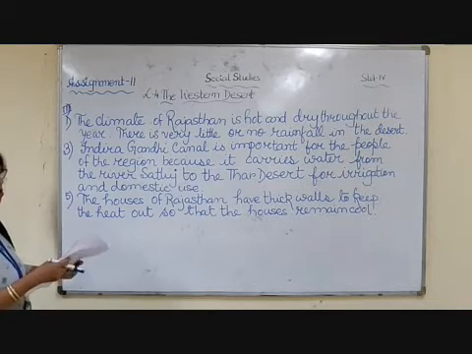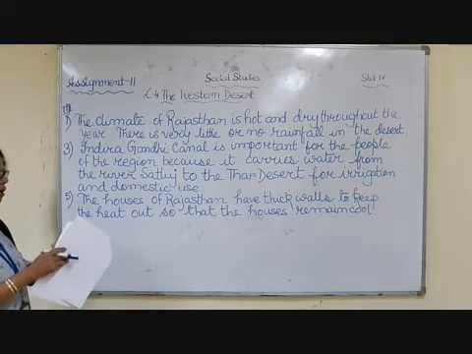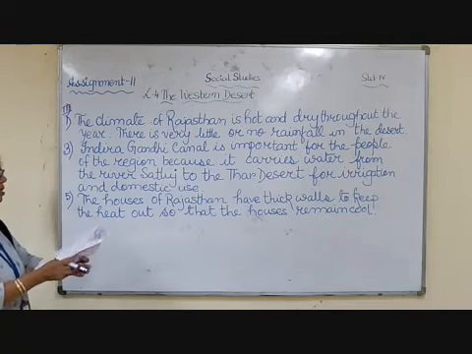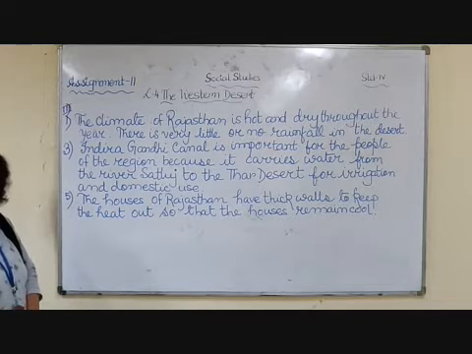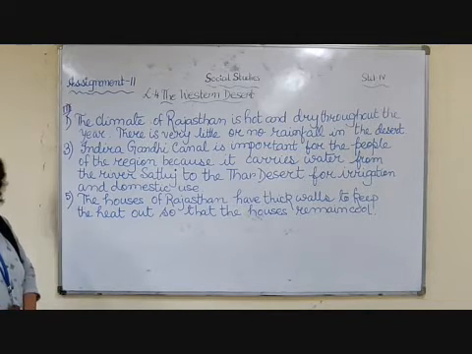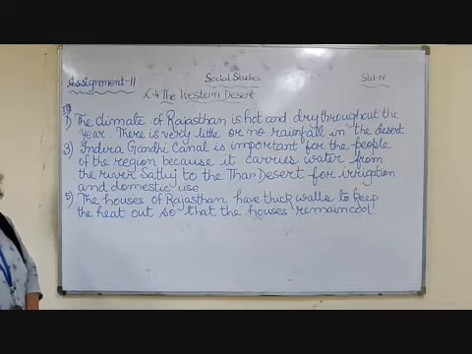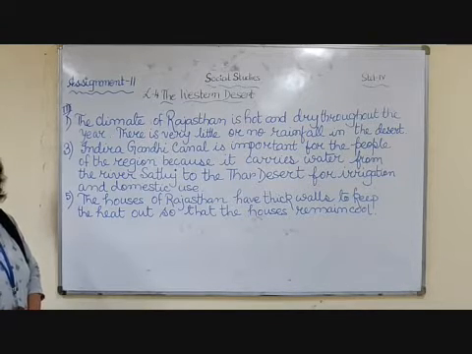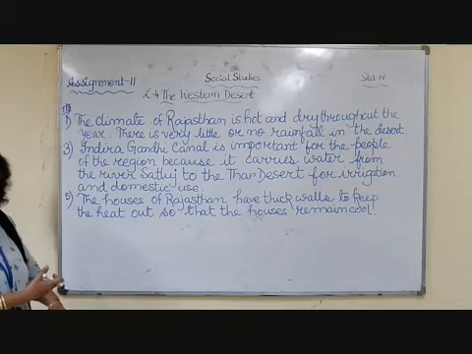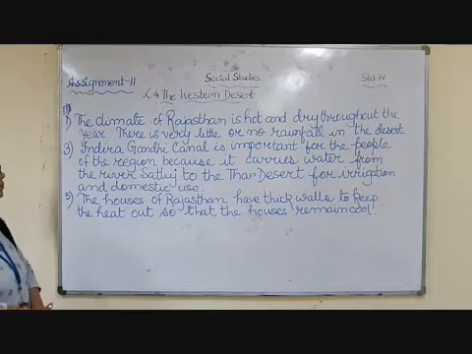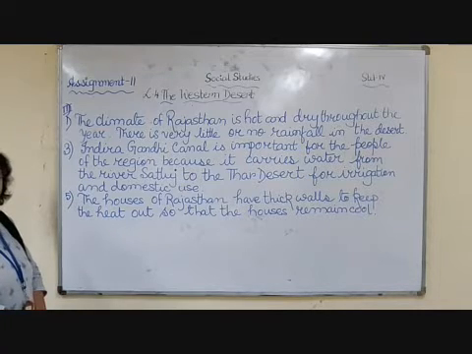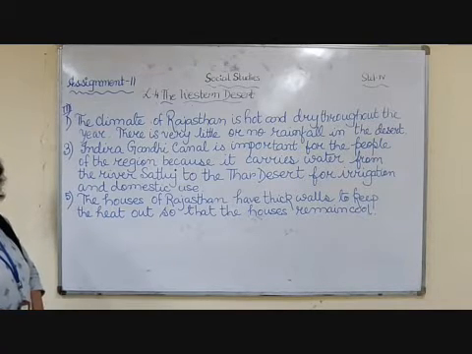Now the fourth question also, it has been done already. The question is, who are Banjaras? Already we have written the definition that Banjaras are the people who move from one place to another with their animals for their living, for their food and water. So that answer is already written in the previous assignment.